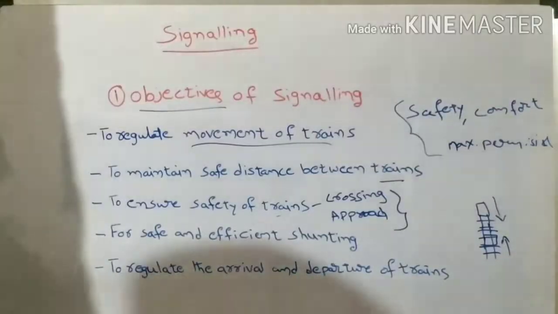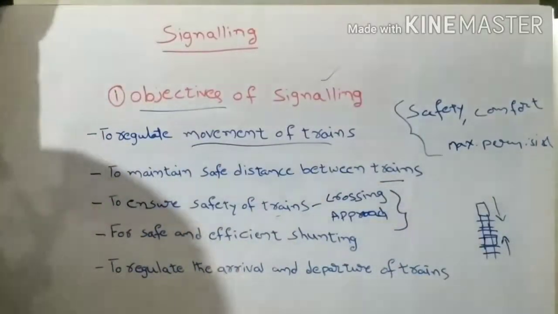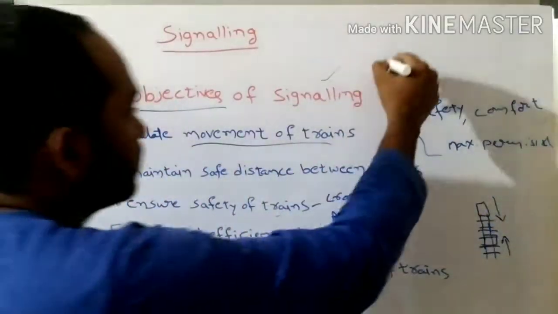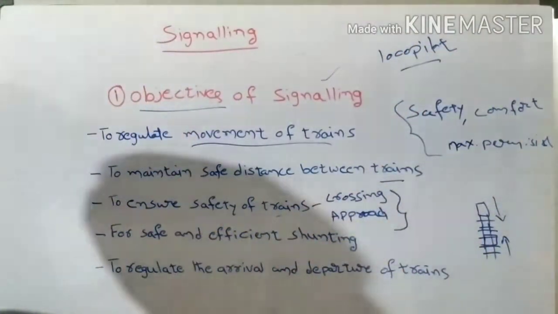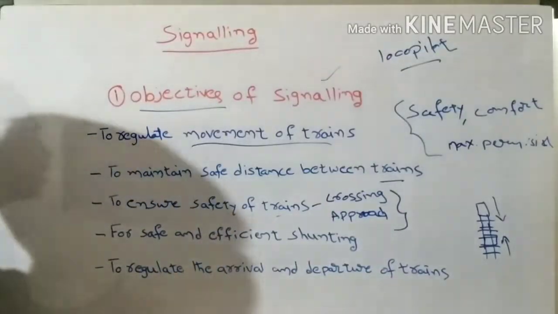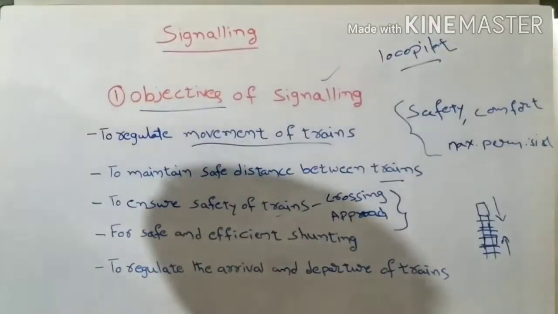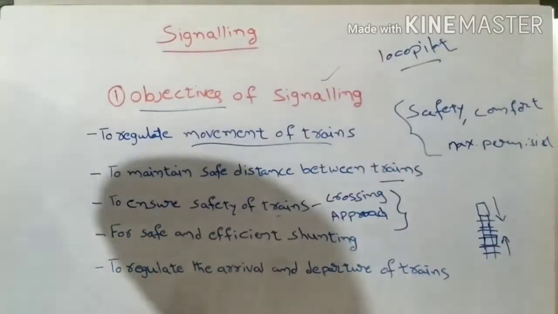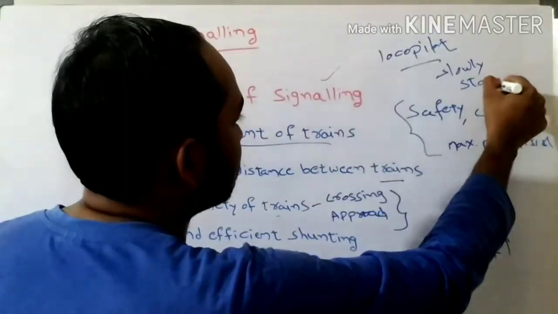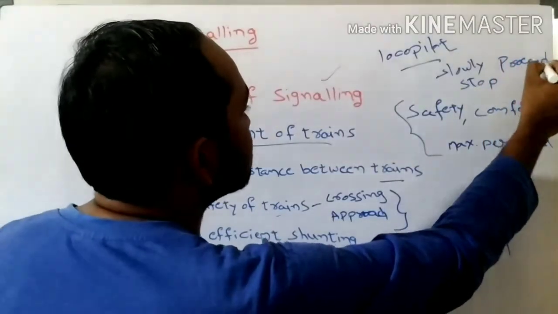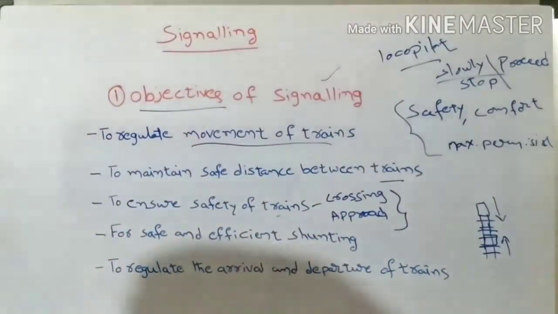So signaling system means the signals have been provided just beside the railway track. The loco pilot is nothing but the person who is driving the train. He will be called the loco pilot. Based upon the signals, the loco pilot will know whether he should proceed with the train, or he should stop the train, or he should run the train at a slow speed. Slowly he should move, or completely he should stop, or he can proceed. These three intimations will be given by the signals to the loco pilot.